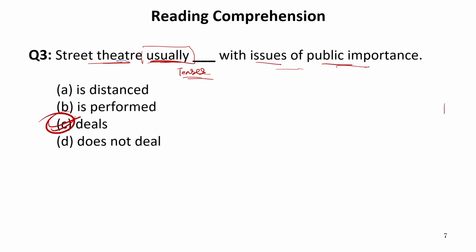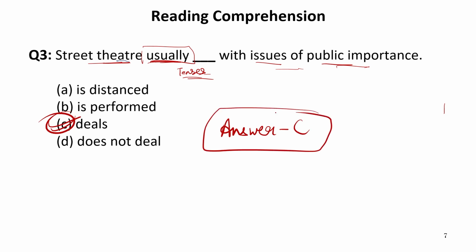So the correct answer should be deals, that it is about public issues or issues of public importance. So our answer which can be inferred from the passage is C, of course. So C is absolutely correct answer. This is an inference based question. This is not directly given in the passage, but you can infer the answer easily from the passage. Now let us move to the next question.